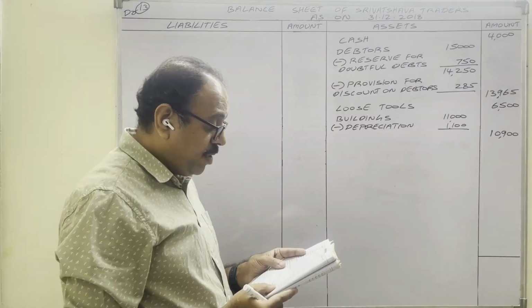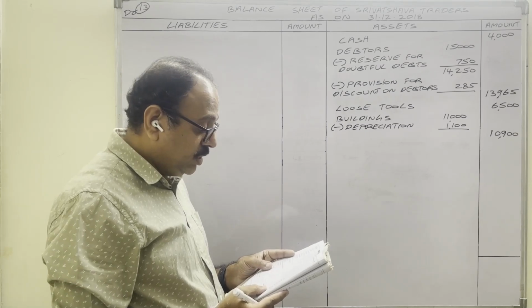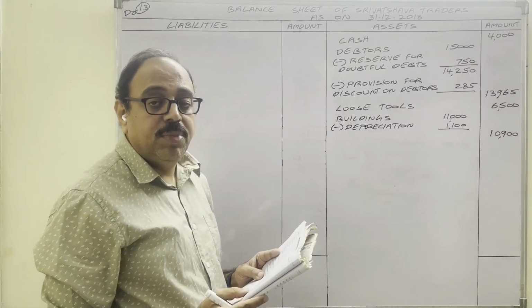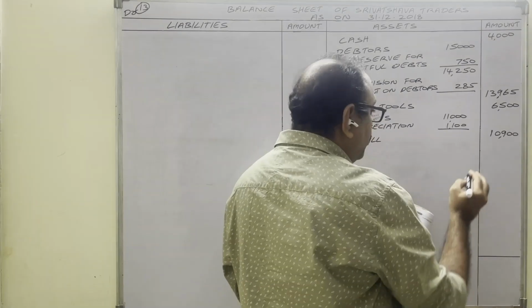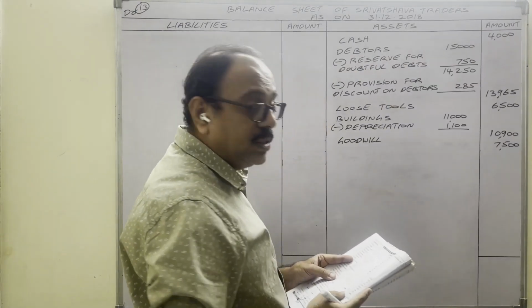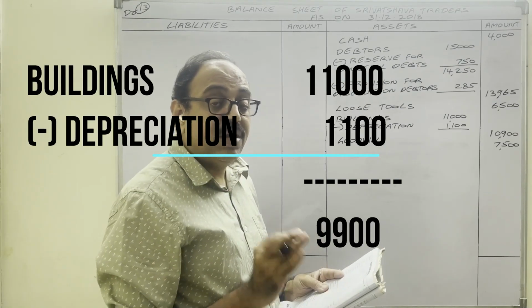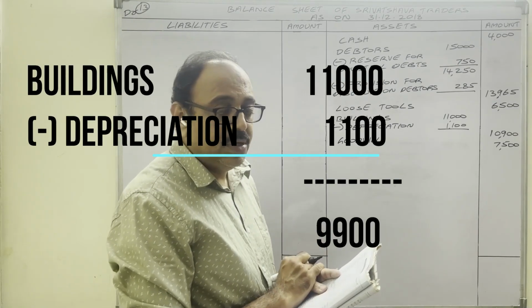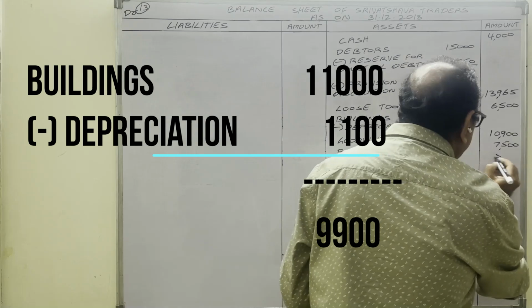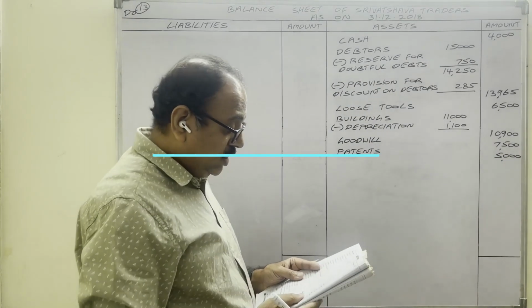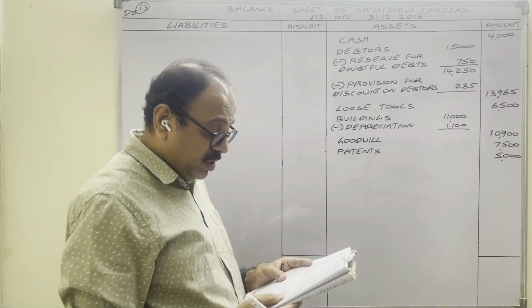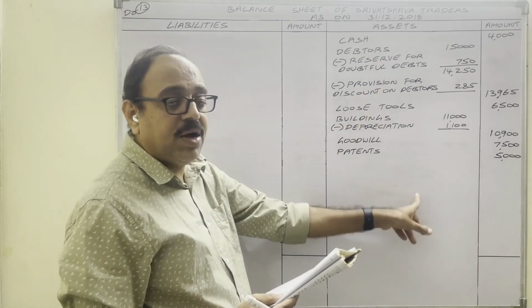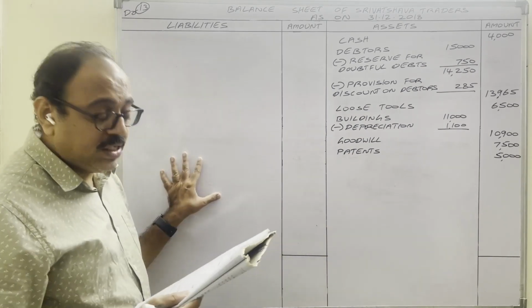Okay. Power and fuel, salaries, purchases, sales returns, goodwill means reputation, name and fame, intangible asset 7,500. Patents. About this asset, in 12th problem I have explained clearly. Patent is an asset 5,000 rupees. Postage and stamps, capital, creditors, interest received and okay. So asset side completed. Come to liability side.